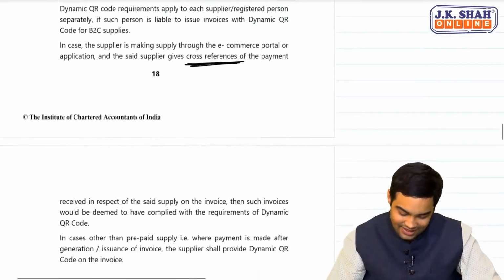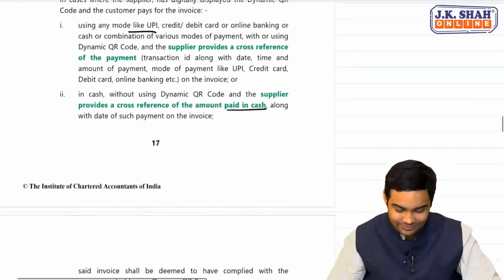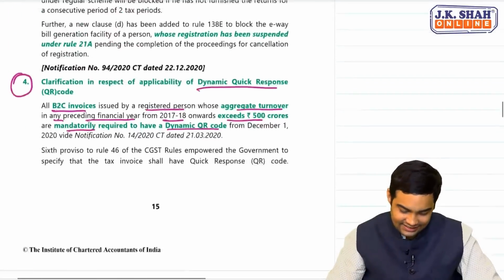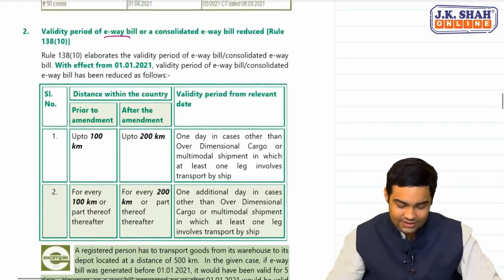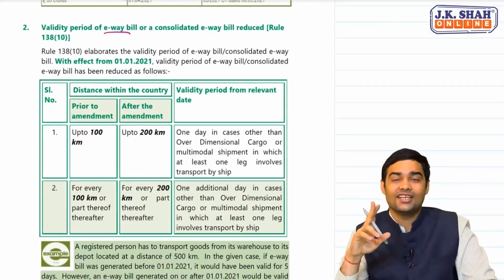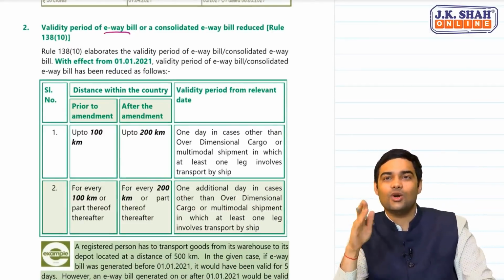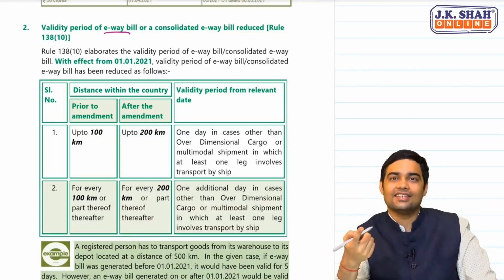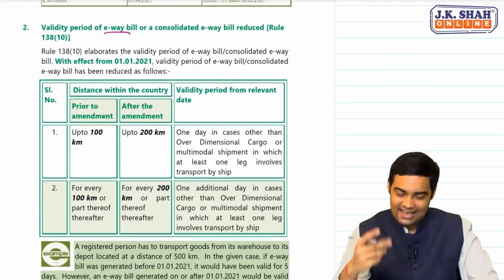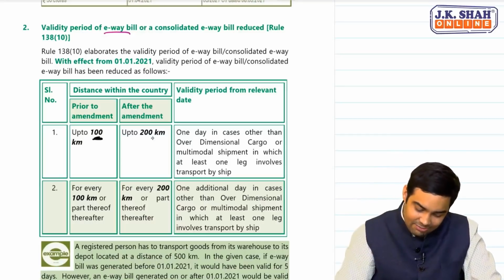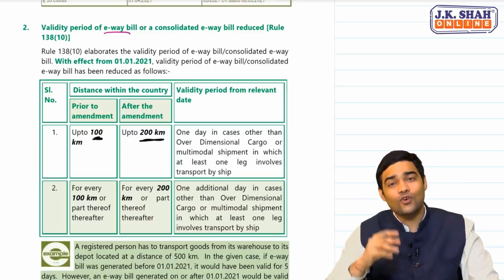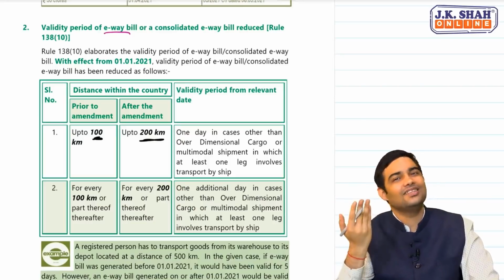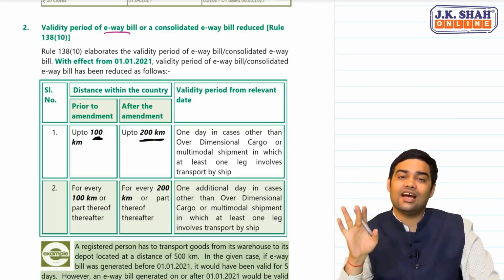Yes? Okay. Now, there are two amendments in e-way bill. We'll just discuss that now. See, e-way bill, first, you had a validity clause. For every 100 kilometers or part thereof, you used to get 1 day. In such cases, now the limit is enhanced. This 100 kilometers is replaced by 200 kilometers. So for every 200 kilometers or part thereof, you get 1 day. That's the only change. Over dimensional cargo remains the same.